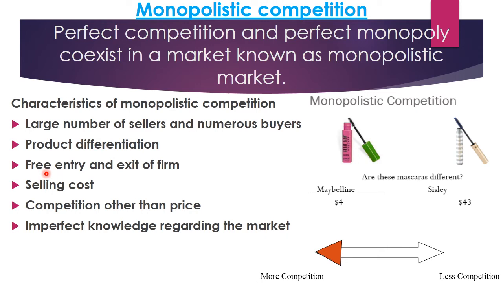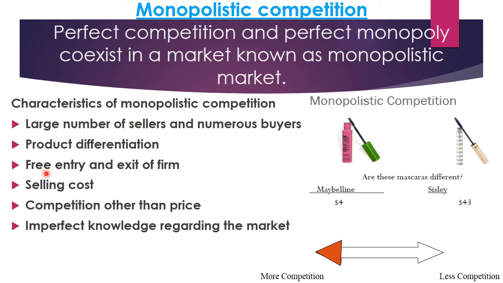Then comes free entry and exit of firms, meaning the unrestricted entry and exit of the firms. Now here, when firms earn supernormal profit, other firms get attracted towards this market, and when they suffer huge losses, they are free to exit from the market.